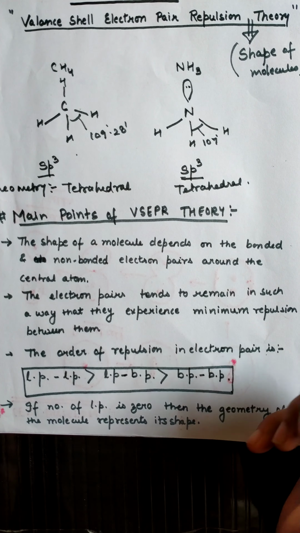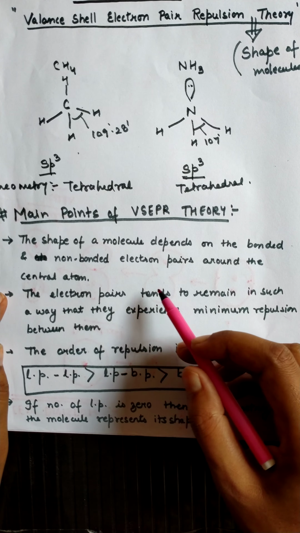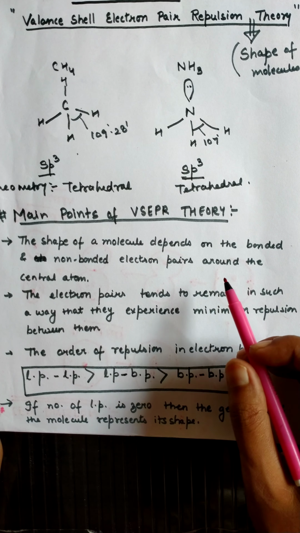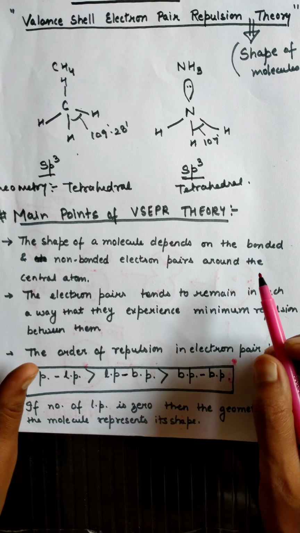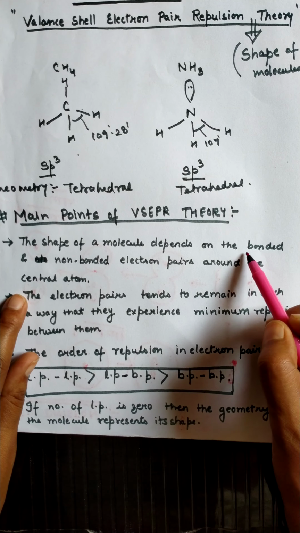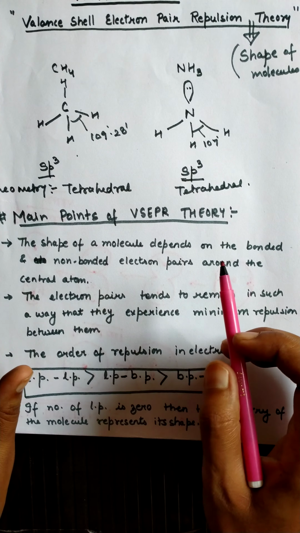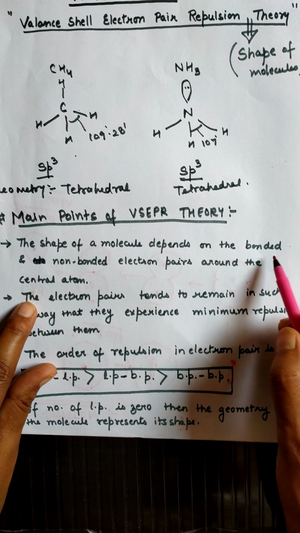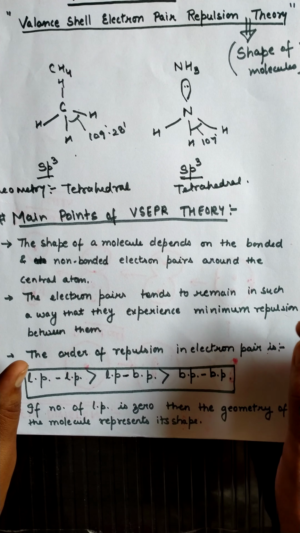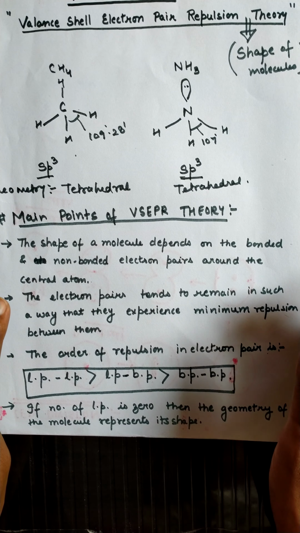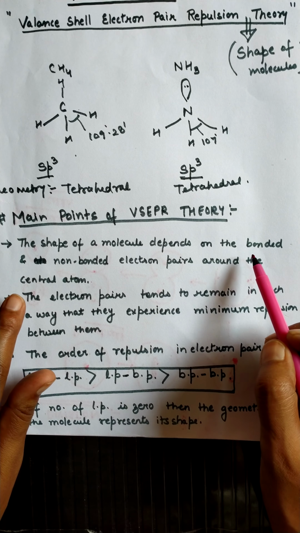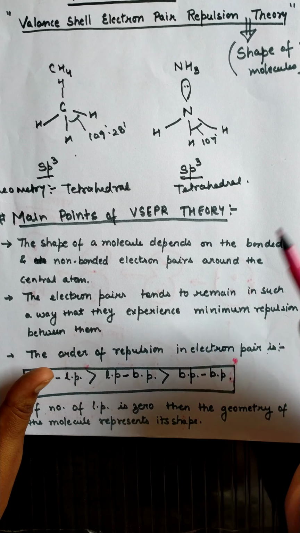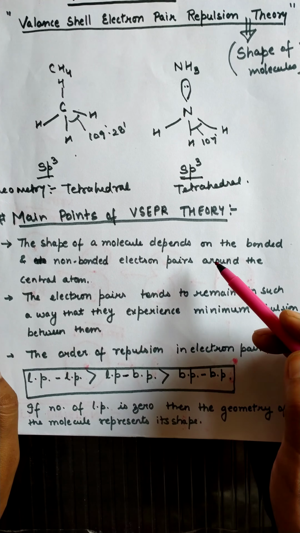Students, the shape of a molecule depends on the bonded and non-bonded electron pairs around the central atom. Whatever bond pairs of electrons are there, as well as the lone pairs, they represent the shape of the molecules, but mainly the bond pairs represent the shape of the molecule. That shape depends on the bond pairs of electrons as well as the repulsion due to the non-bonded electron pairs, which we will study.